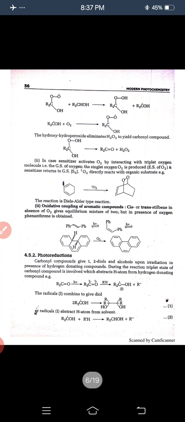Now we discuss photoreduction. Carbonyl compounds give 1,2-diol and alcohol upon irradiation in presence of hydrogen donating compounds. During the reaction, the triplet state of carbonyl compounds is involved, which abstracts an H atom from the hydrogen donating compound.